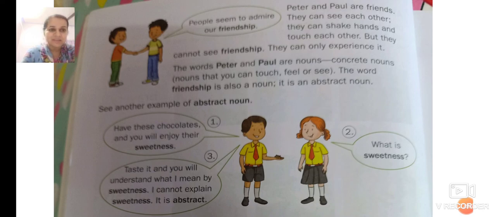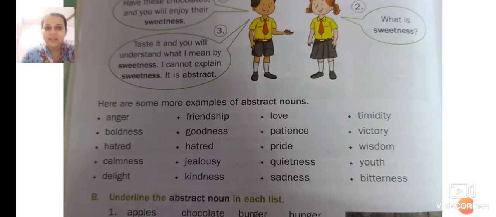Nobody else can understand. So sweetness is an abstract noun because you cannot touch the sweetness. You can only feel it. By taking the chocolate in your hand, you cannot understand the sweetness of the chocolate until and unless you eat the chocolate. So sweetness is the abstract noun.